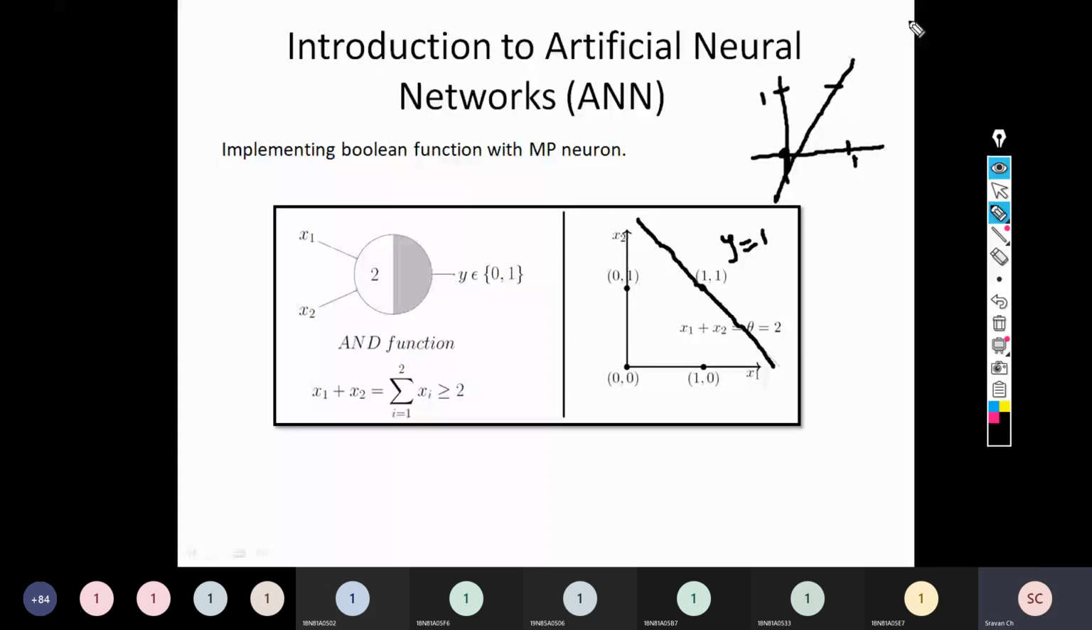But what happens if I draw a line like this? Can I separate my problem into 2 halves? Can I say that whatever comes on the right side of the line, the output will be 1, and whatever comes on the left side of the line, the output will be 0? Can I make a statement like this? No, this is not correct. So this line is not separating my problem into 2 parts.